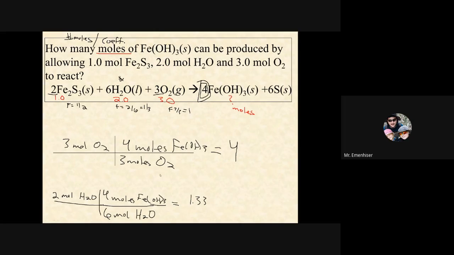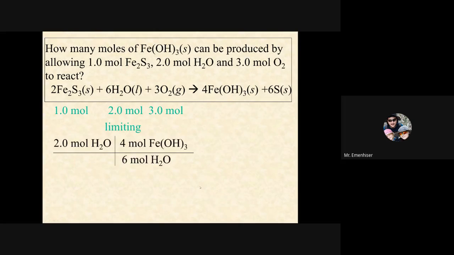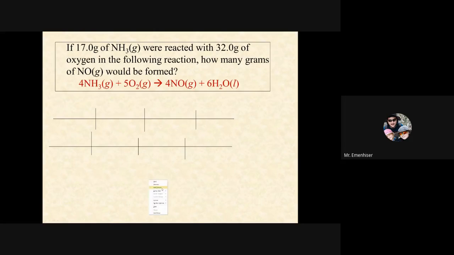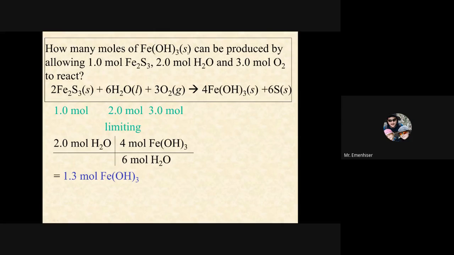Okay? So let's see how much we can actually make. We can make 1.33 moles of iron hydroxide with the water, and the water is limiting. I think that's all we needed. We didn't need mass. How many moles of iron hydroxide? We can make 1.3 moles. So we start with the 2 moles of the water from right here, and we do 4 moles from here, 6 moles from there. 2 times 4 divided by 6 is 1.3 moles. So that's the fewest number of moles that we can make. So we'll run out of water first. We have plenty of the other 2, but we'll run out of water first.